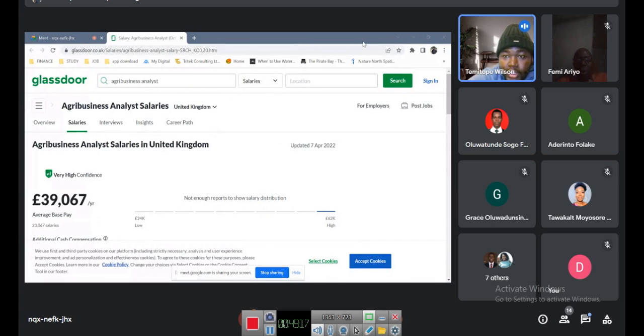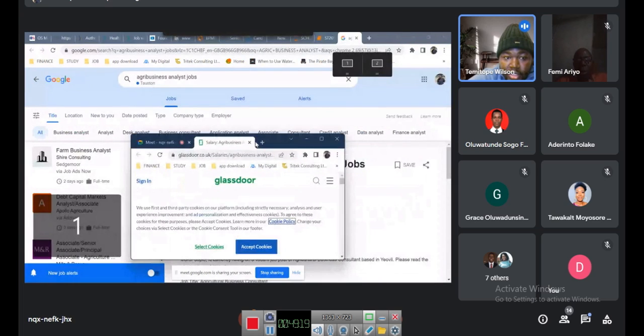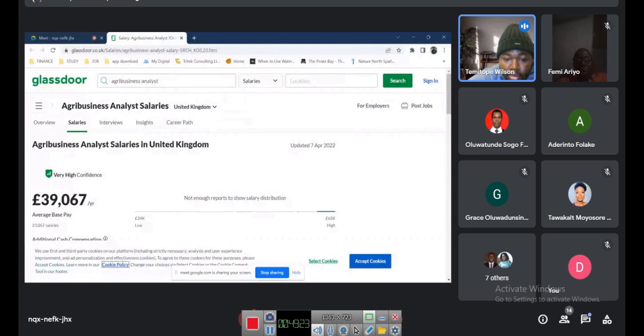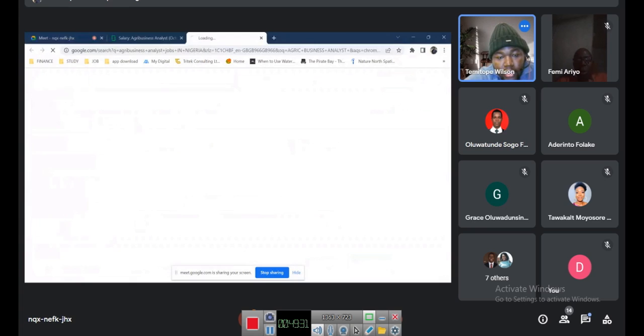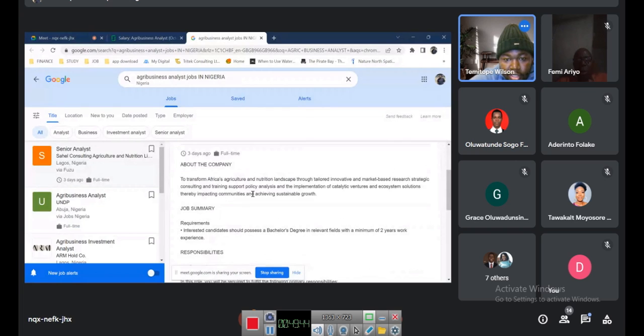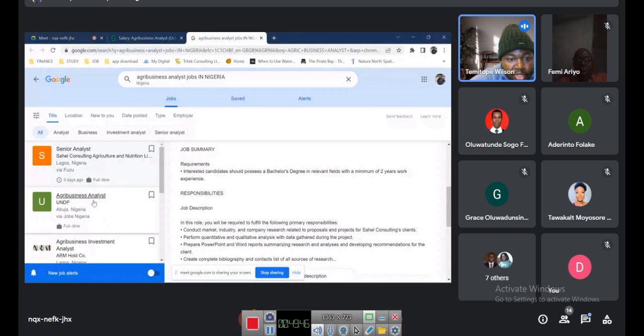So let me streamline and see if we can get anything about jobs in Nigeria rather than in the UK. Just see what I can type in here. All right, so we've got a senior analyst role in Lagos, Nigeria. Senior analyst role in Lagos, Sahel Consultant is an agri-tech company.